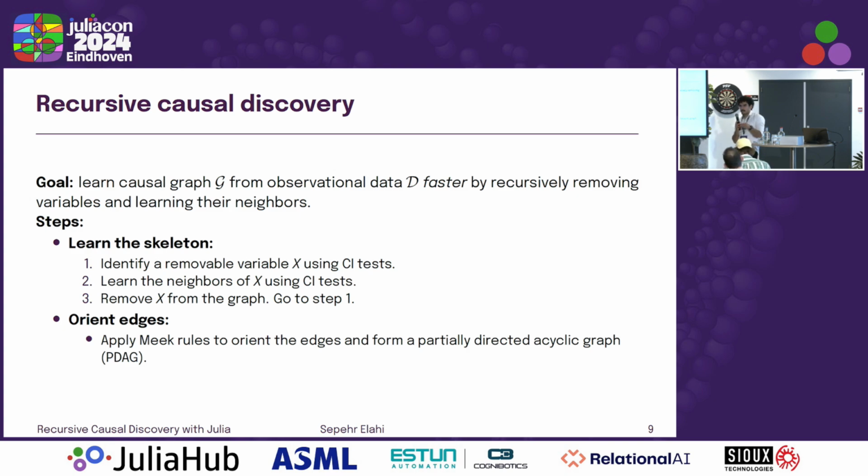So I'll start with the second part of your question, the Meek rules part. This part is not doing any learning. All the learning is done here. That's why I focused on learning the skeleton. That's the part that's actually dealing with the data and using conditional independence tests to determine whether an edge exists. The Meek rules just use certain assumptions placed on the graph, because we're assuming the underlying graph is causal. There are assumptions like the Markov property and faithfulness, and when you assume those, it turns out that you can orient some of the edges. So this is just a deterministic algorithm that you go through. There's no learning done here.